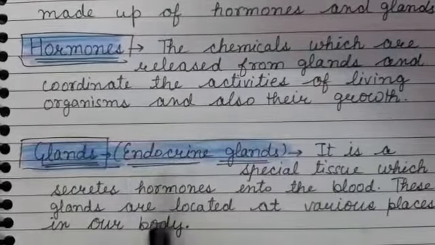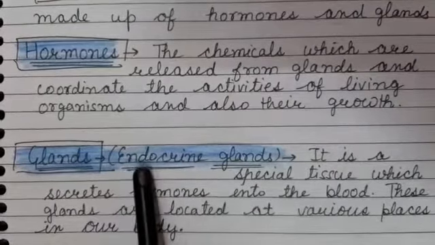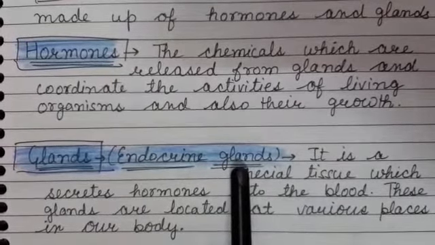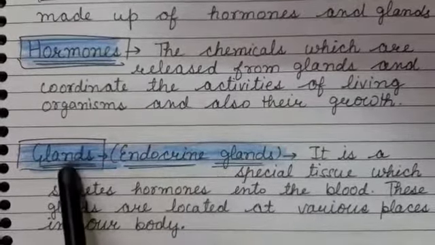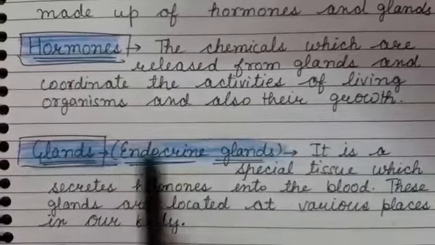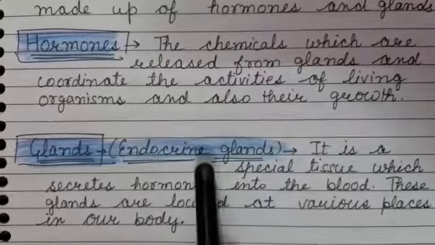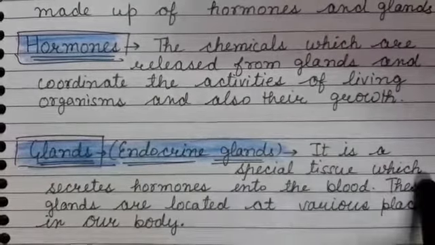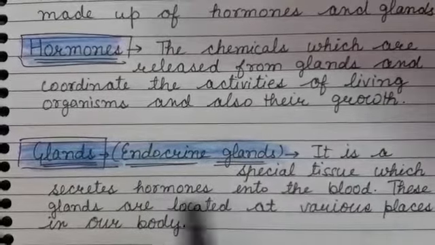Glands. More appropriately, we will use the word endocrine glands when we explain endocrine system, because glands are of various types. This I will tell you after this topic. So here I am talking about only endocrine glands. Glands or endocrine glands are the special tissues which secrete hormones. Endocrine glands secrete hormones into the blood.